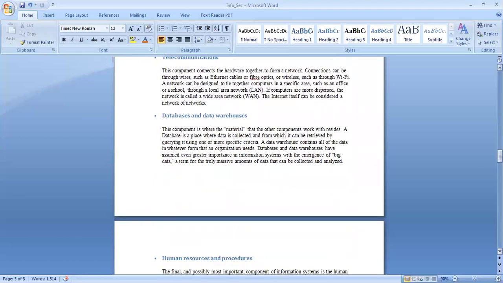Next, we have databases or data warehouses. This component is where the material that the other components work with resides. A database is a place where data is collected and from which it can be retrieved by querying it using one or more specific criteria. Data is one of the most vital resources for any organization, so a greater level of effort is needed to protect it. Data would be the ultimate target for any intruder or attacker. A small loss of data will result in huge damage to organizational growth.